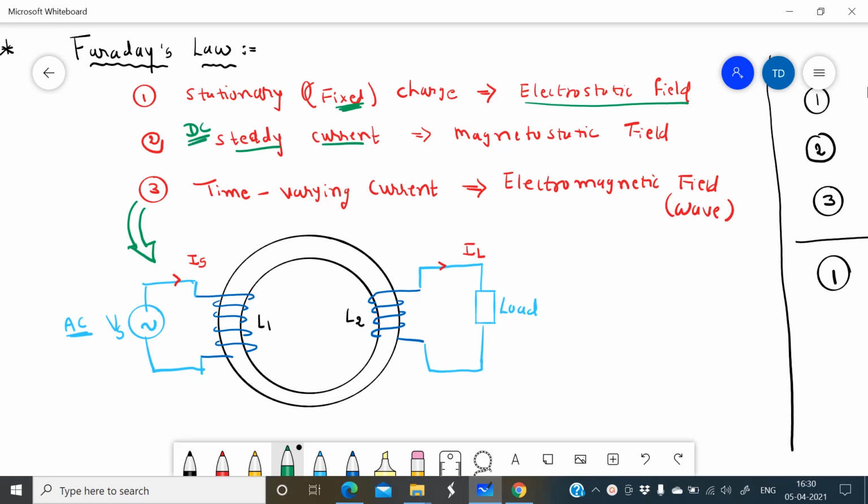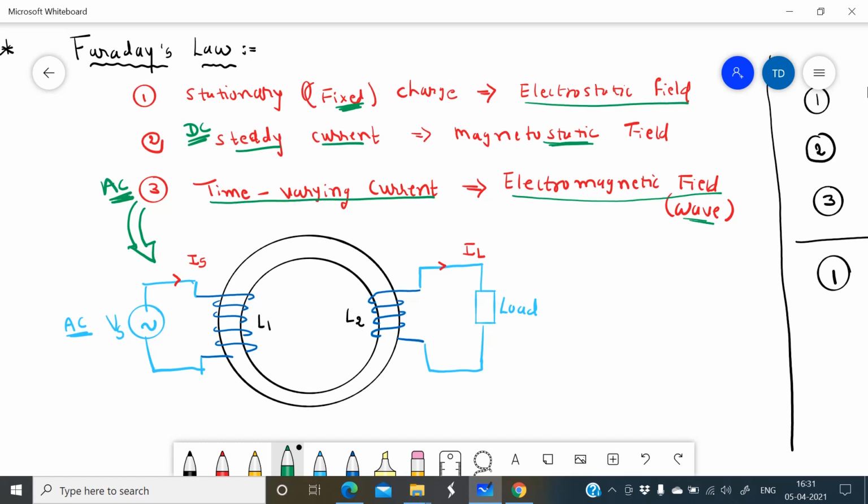If the current is DC current, it can generate a magnetic field, and that magnetic field is also static. It's not time varying. But if the current is AC current, time varying current, it generates an electromagnetic field. That means it can generate an electromagnetic wave. So how is an electromagnetic wave generated? It is generated due to the time varying current, or you can call it AC current.